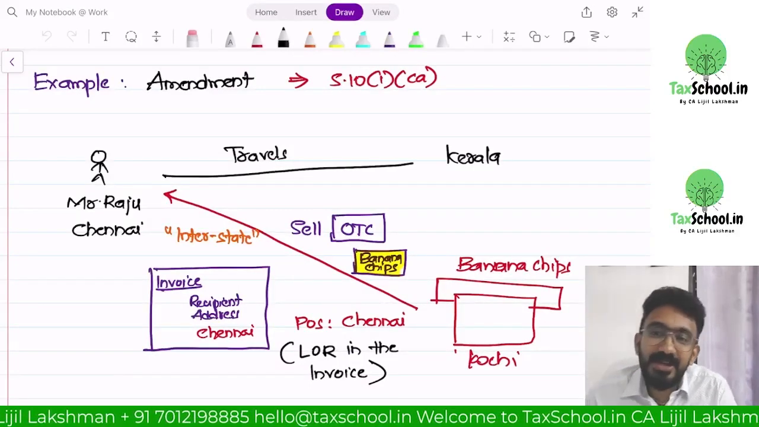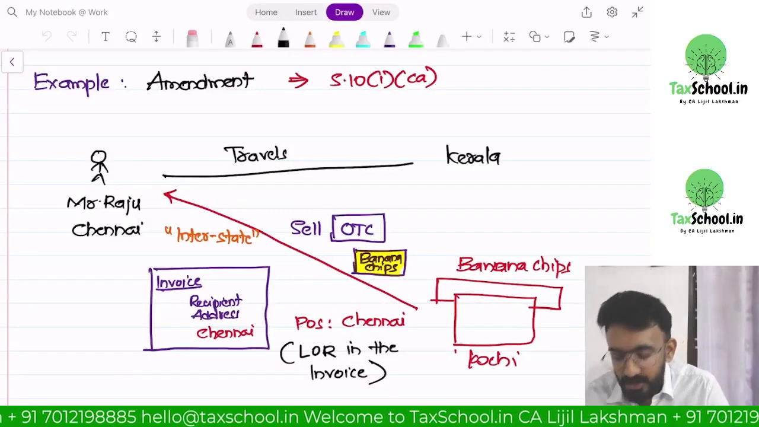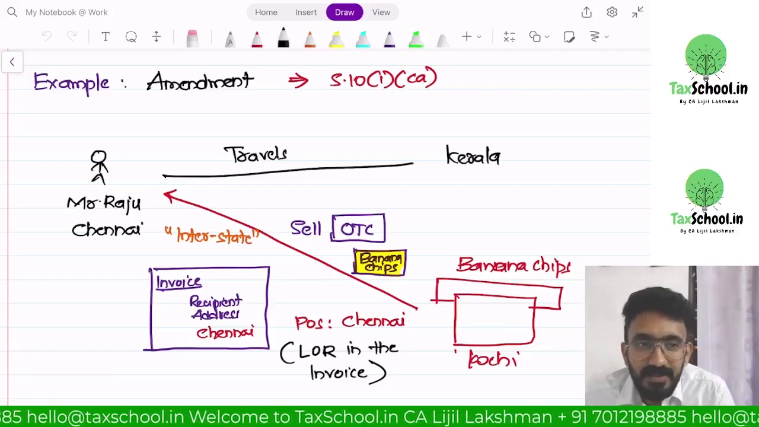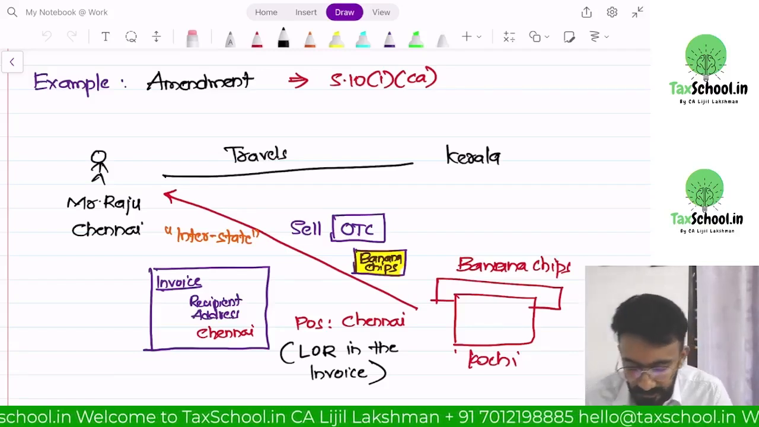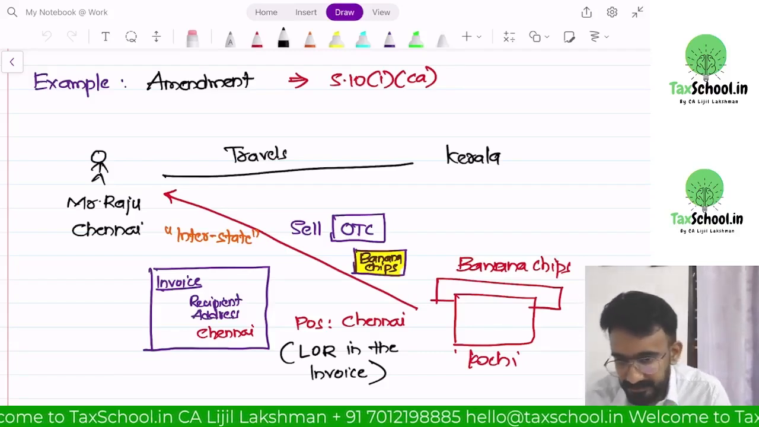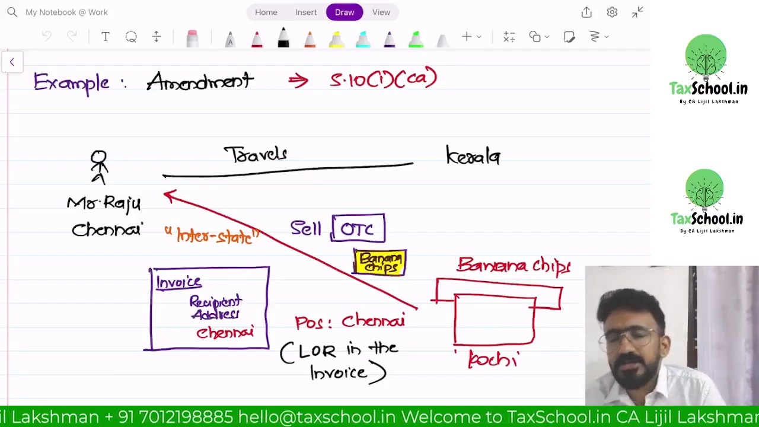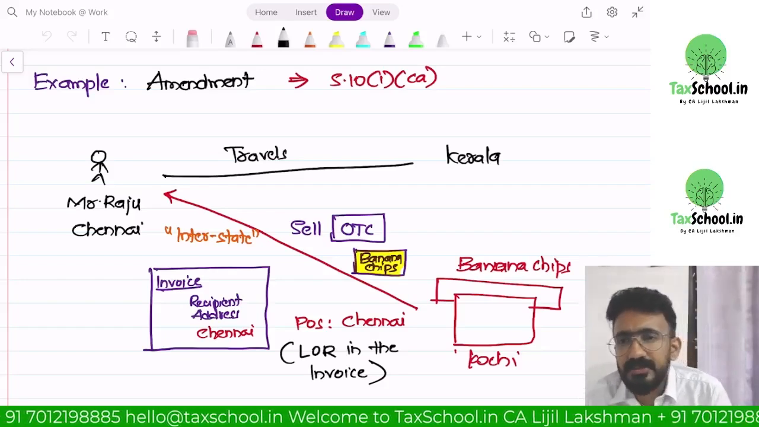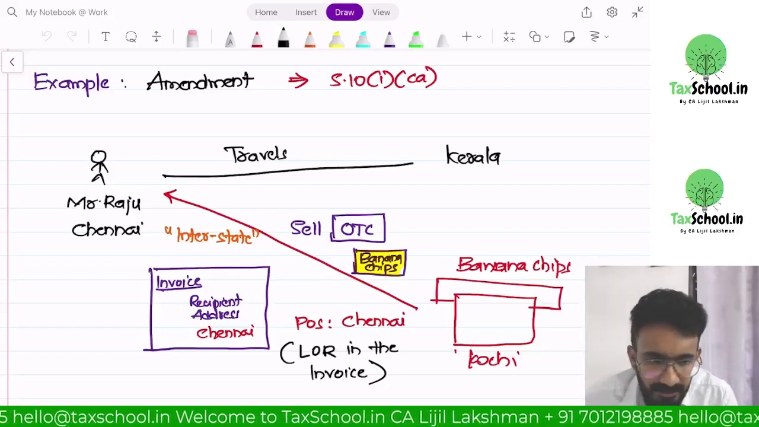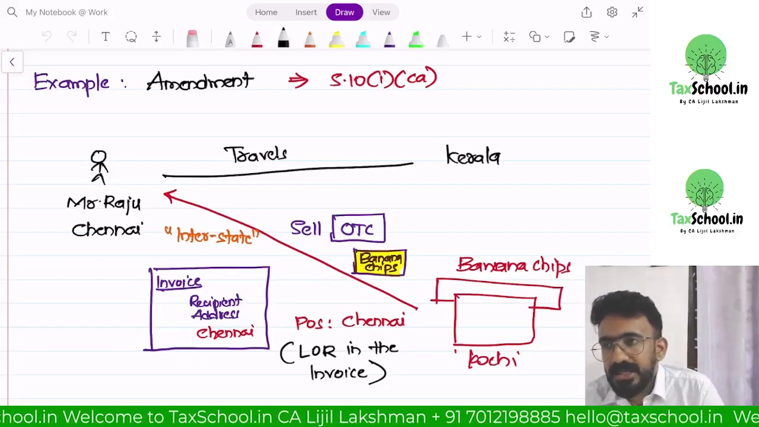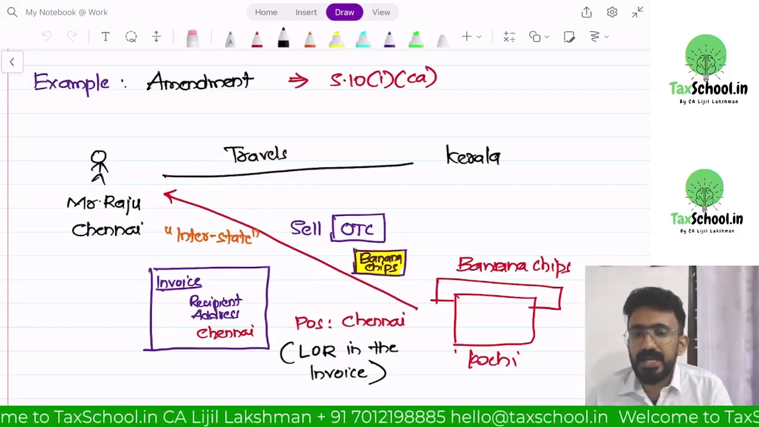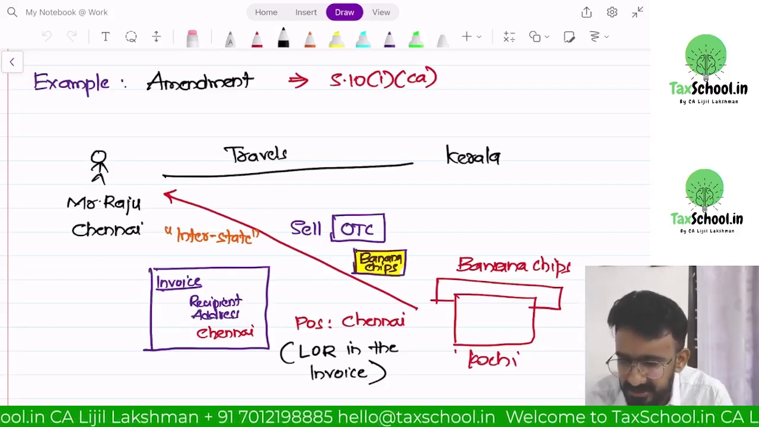Now it's a qualified clause. Now Mr. Raju is a tourist from Chennai. Raju is traveling to Kerala. While going back to Chennai, he stops and he was in Cochin in Kerala. He visited Alappuzha and he visited Munnar and he is going back. While going back, near to the airport, he stopped and he bought banana chips. Assume banana chips are taxable.